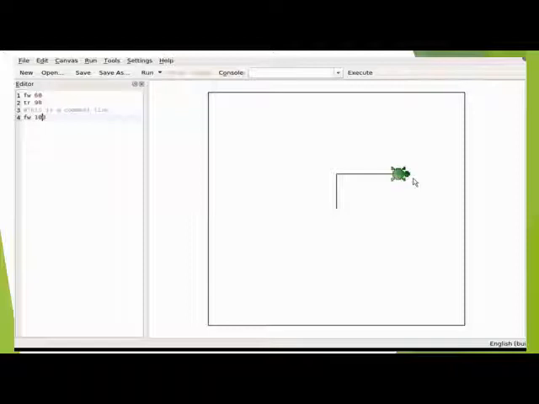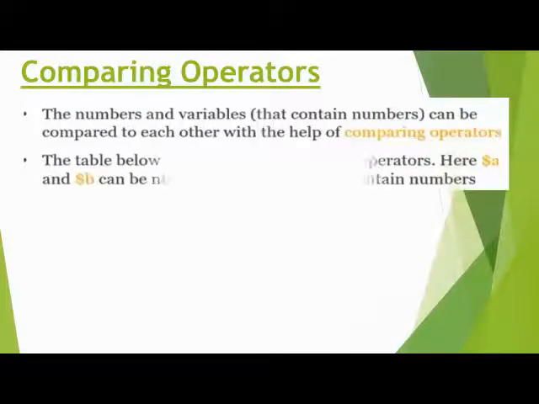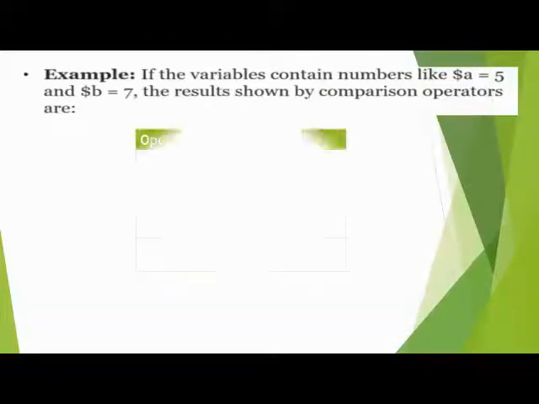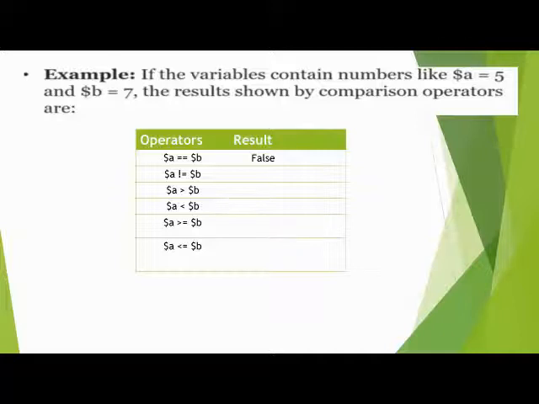Okay, this is a picture of the KTurtle screen. Comparing operators are also given in your book. This example is also given in your book, and I hope you all have understood that when we change the value of variable a and variable b, you can solve this easily.